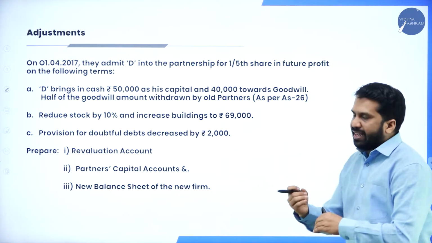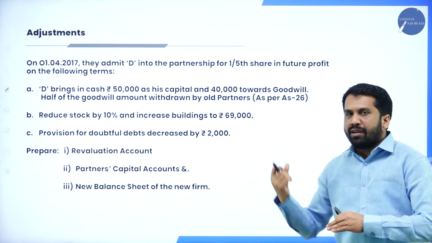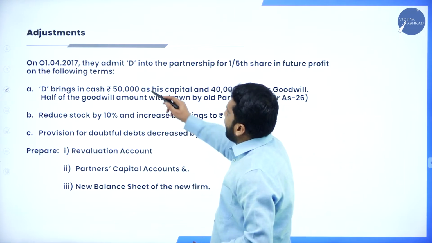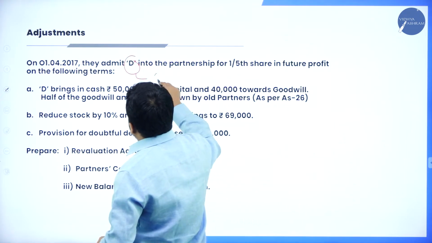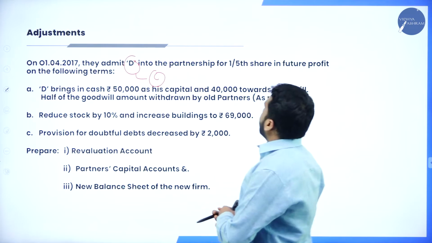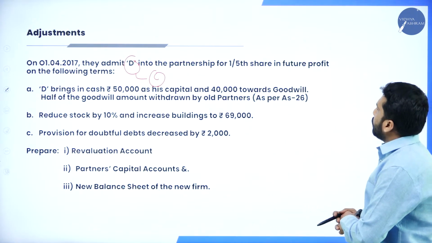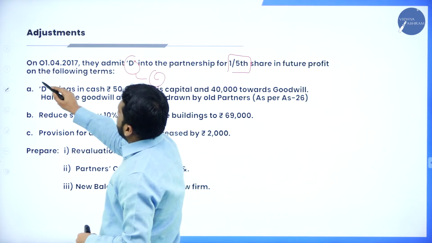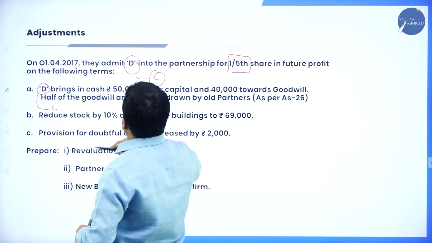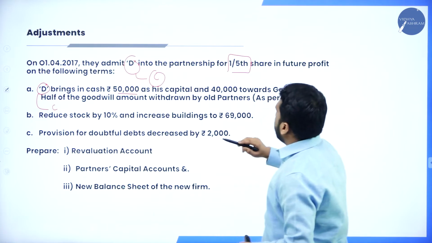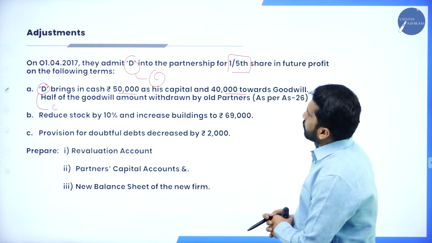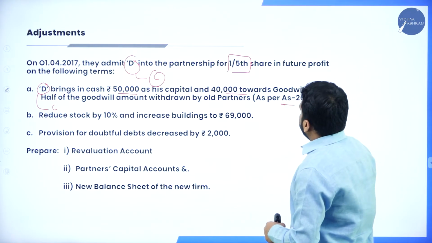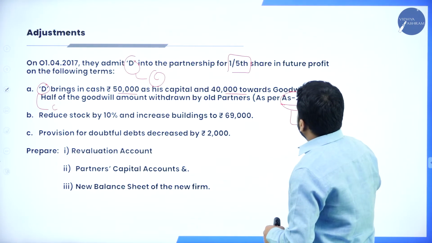Now, I don't go in detail. If anything is new, I'll explain it to you. On 1/4/2017, they admitted C into the partnership for a 1/5 share in the future profit. Now, C brings cash of 50,000 as capital and 40,000 towards goodwill. Half of the goodwill amount is withdrawn by the old partners as per AS 26.